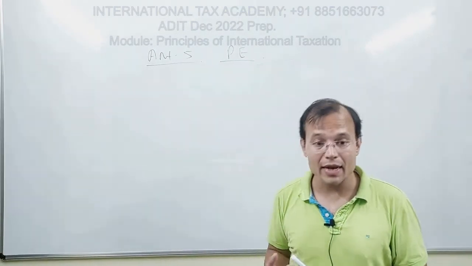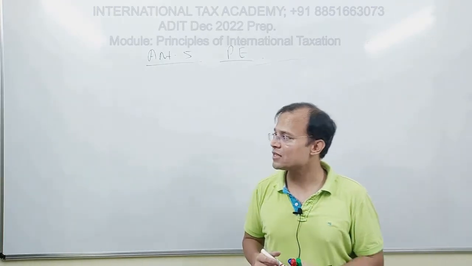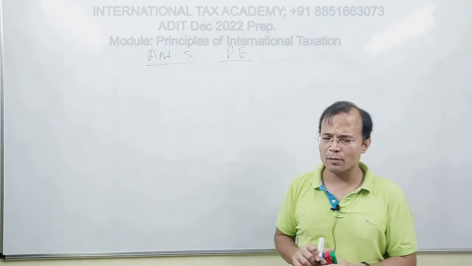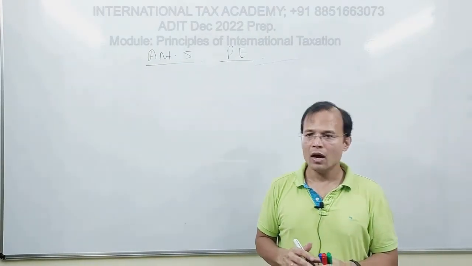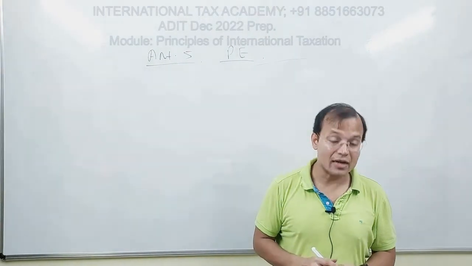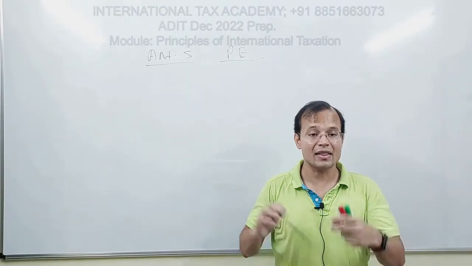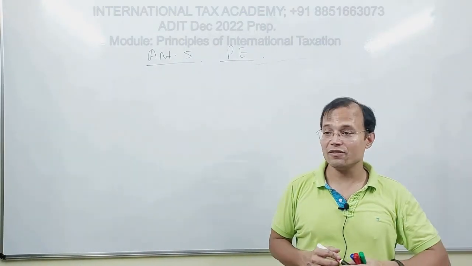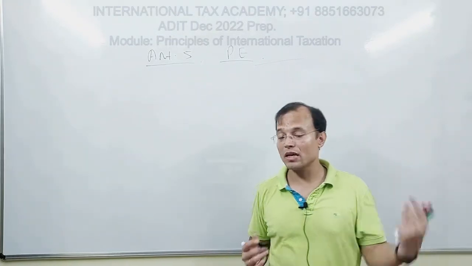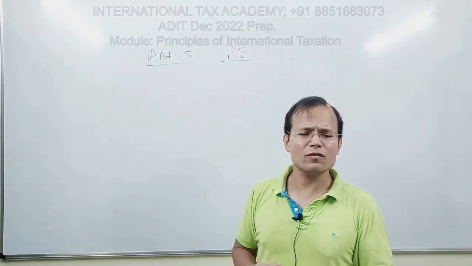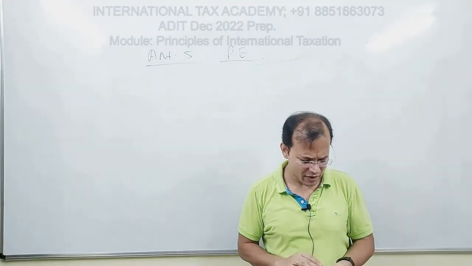1 2 3 4 5 6 7 8 clauses, and it has got a number of facets, a number of aspects, a number of variations, in the sense one of the most important articles in the entire Model Tax Convention, and consequently in the tax treaties, and subject to extensive deliberation, extensive judicial scrutiny by the tax authorities. I mean, probably it is one of the most hotly debated articles, right?